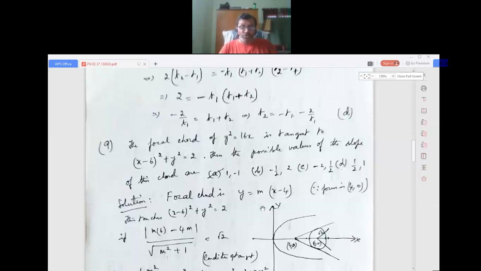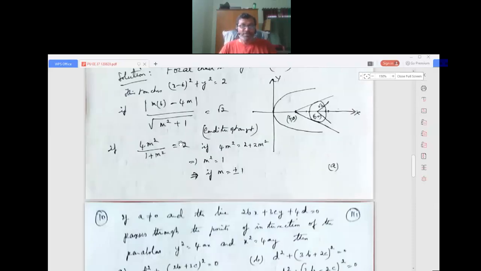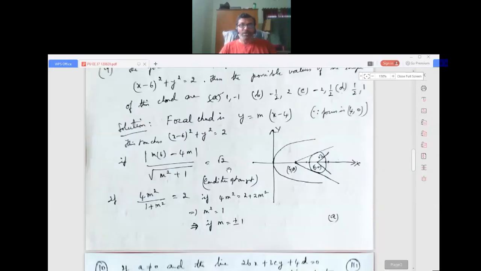It's a tangent to this circle. We use the condition of tangent: the length of the perpendicular from the center (6, 0) to the line mx minus y minus 4 equals 0 should be equal to the radius, that is square root of g squared plus f squared minus c. Then squaring both sides, very simple, we get 4m squared equals 2 plus 2m squared. Then simplifying, we get m squared equals 1. So m equals plus or minus 1. I hope this is clear to you.